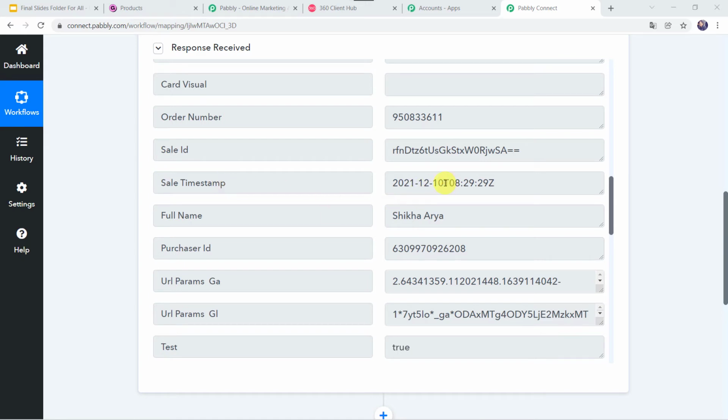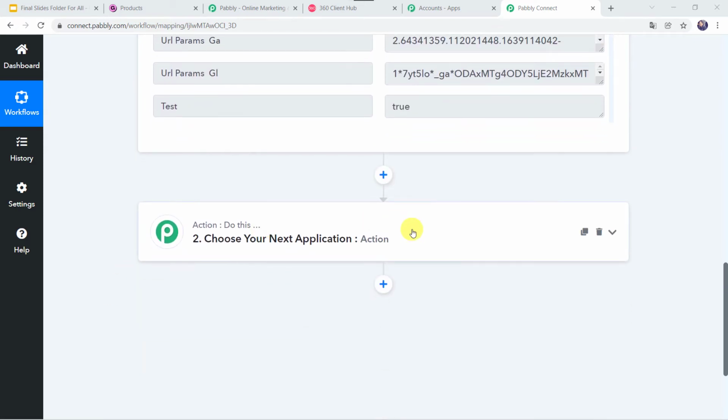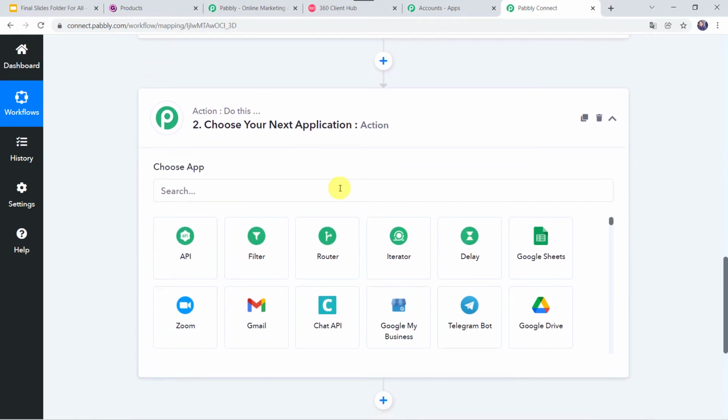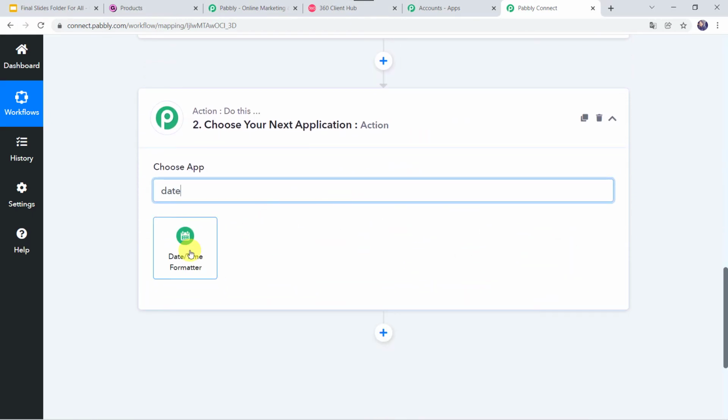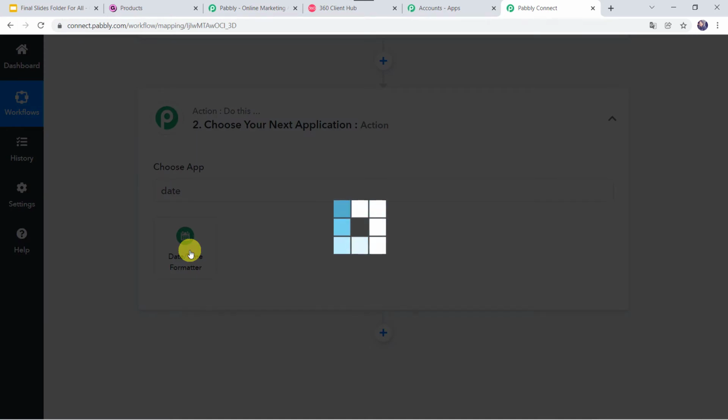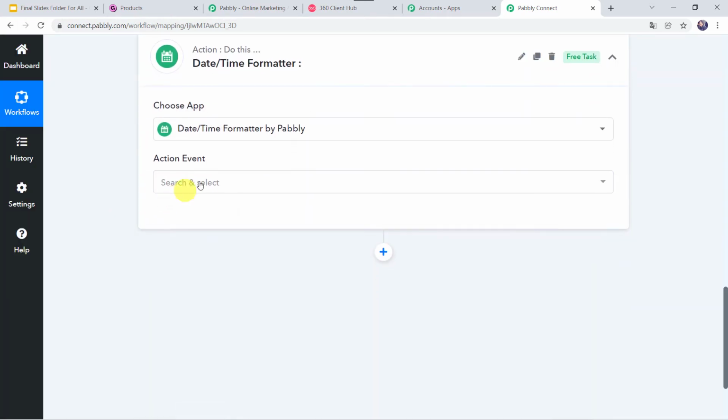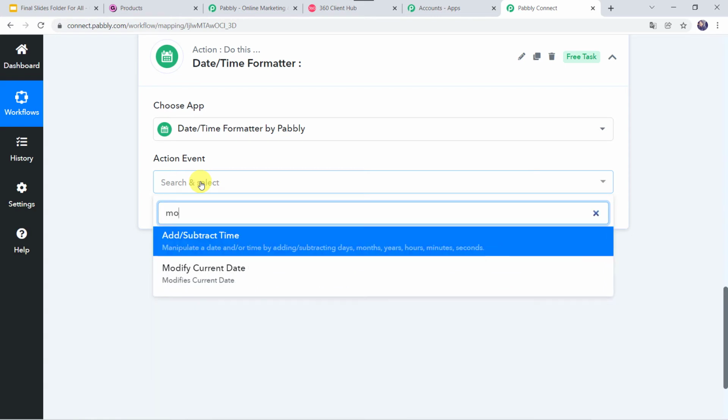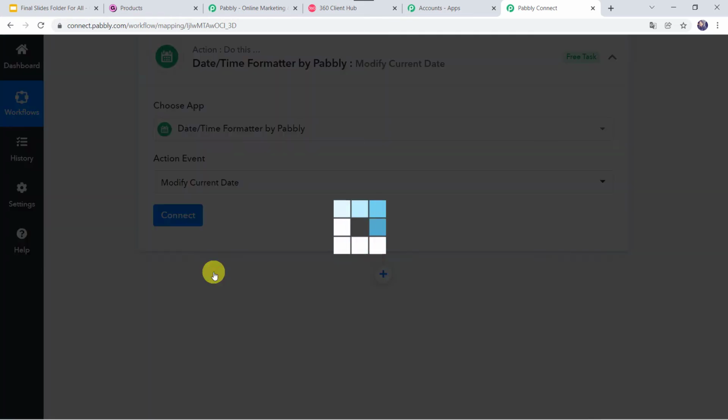So here we can see the sale timestamp as 10th of December 2021. This is the date on which the sale has happened. But when we send a message on the WhatsApp number of the customer, usually we require the expected delivery date. Okay, so in order to get the expected delivery date, we have to come to this action window, and here in the application name, let us select date and time formatter. Now in the action event, we are going to select modify current date.